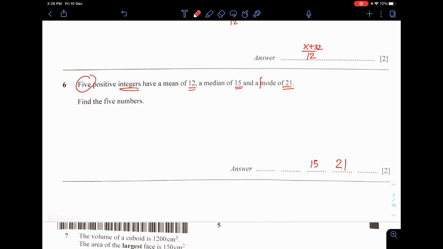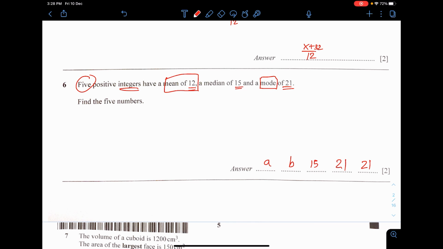Well, the question claims that the mode is 21, meaning to say that the mode should be the most frequent number that actually exists in the sequence. Okay, therefore, it doesn't make sense to just put a single 21. You must at the very least put double of 21, like this. Alright? Now, the only thing that we are left with is the first two integers, and we also haven't used the fact that the mean is 12. Let's just say that the first two numbers are A and B.